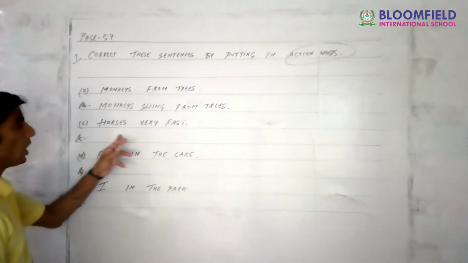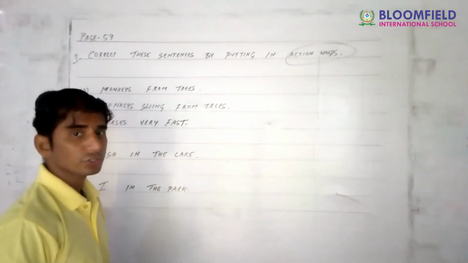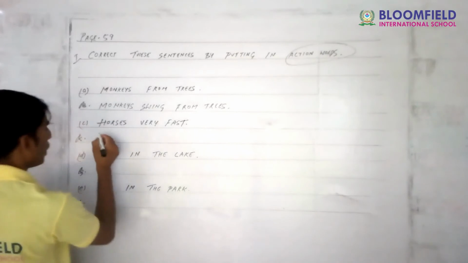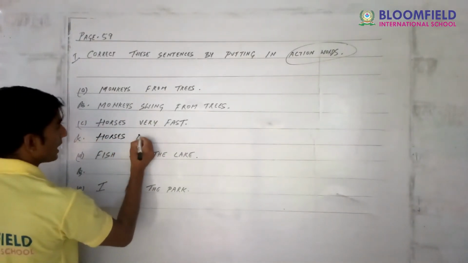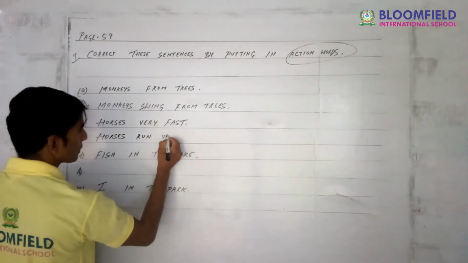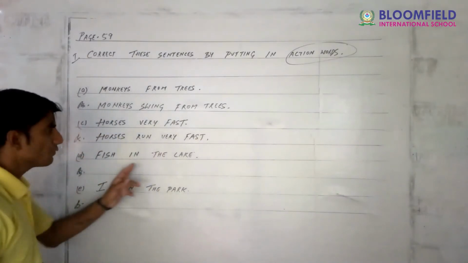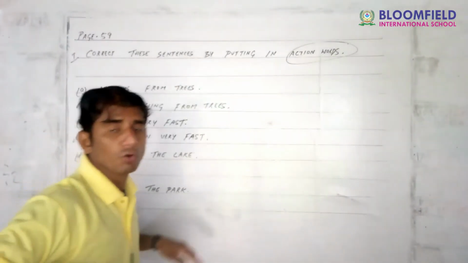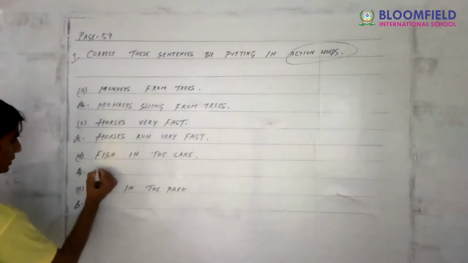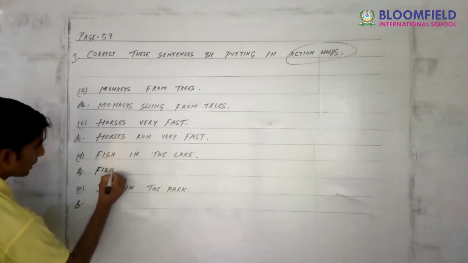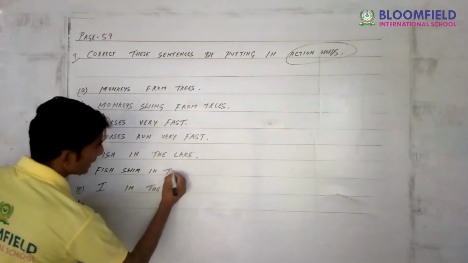Yes. Okay. Horses very fast. What does a horse do? Horses run. Horses run very fast. Next question. Fish in the lake. What does the fish do? Fish swim. Fish swim in the lake.